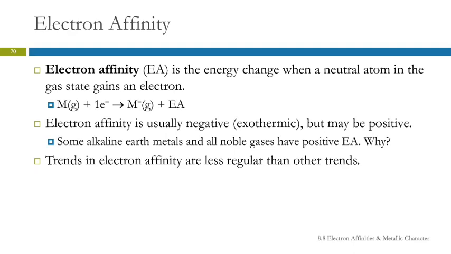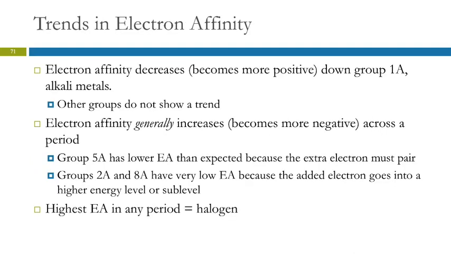The trends in electron affinity are less regular than the other trends. It's really almost not a trend at all. For the alkali metals, we do see that the electron affinity decreases, becomes more positive as we go down a group. Other groups don't really show a trend. We see a general increase, becoming more negative, as you go across a period. But again, it's not a very strong trend.